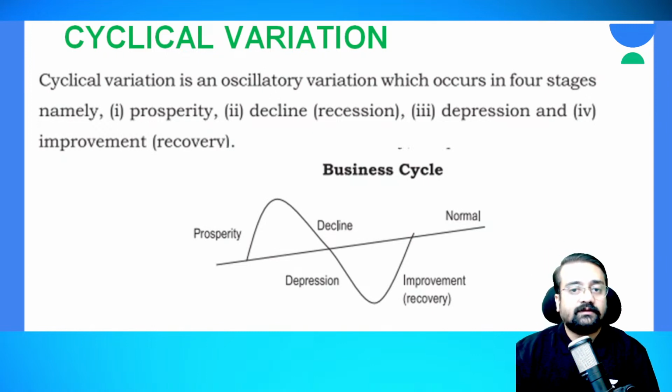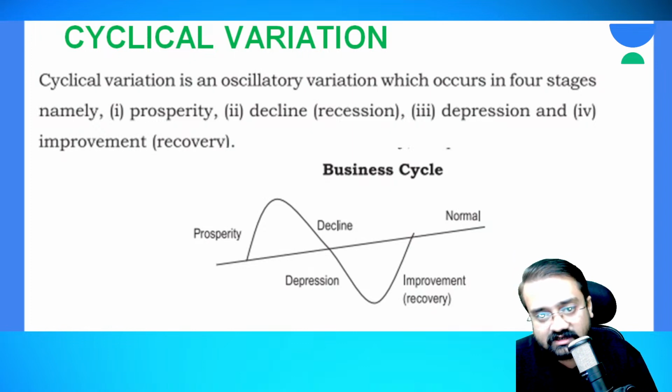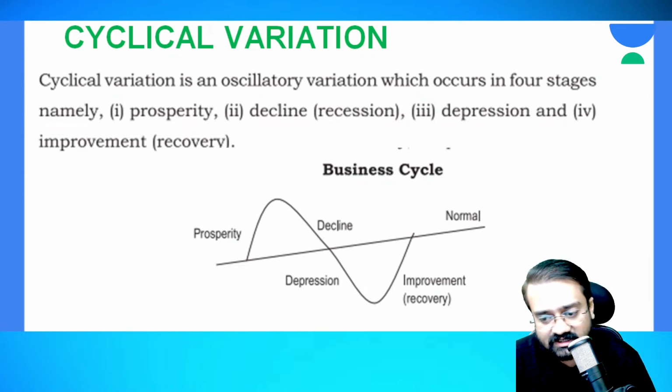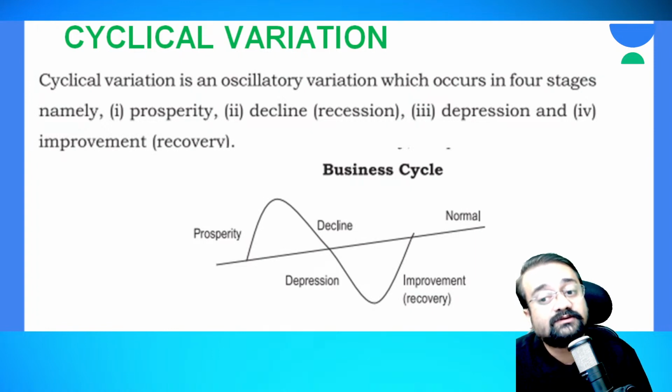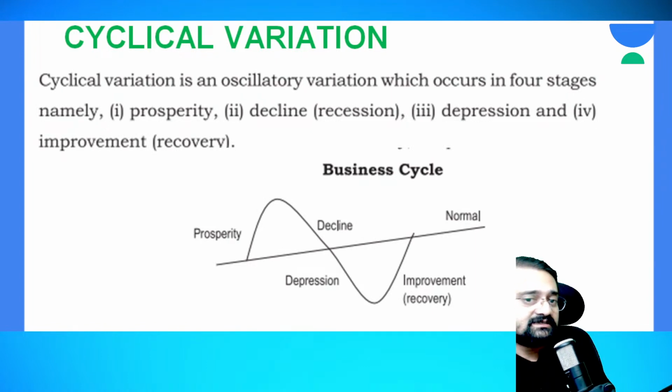So this is one of the important aspects in your component of time series, where you may be asked regarding the stages. Explain the 4 stages, or in 1 or 2 marks also you may face questions, that is, what are the stages. Okay, so usually in 5 marks questions you may face that, explain cyclical variation using the diagram. So you have to draw this diagram, business cycle or cyclical variation, and explain the stages in 1 or 2 sentences each.